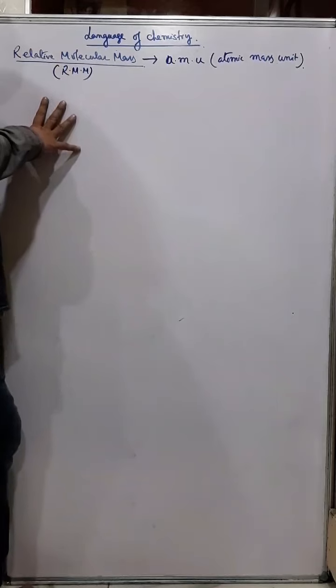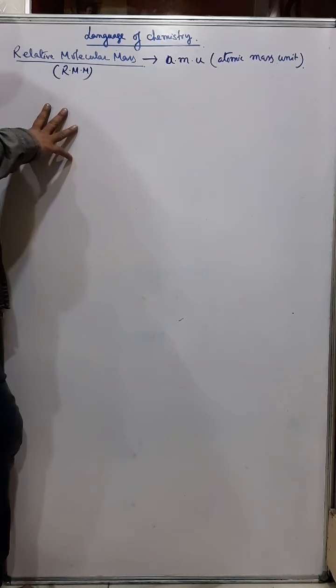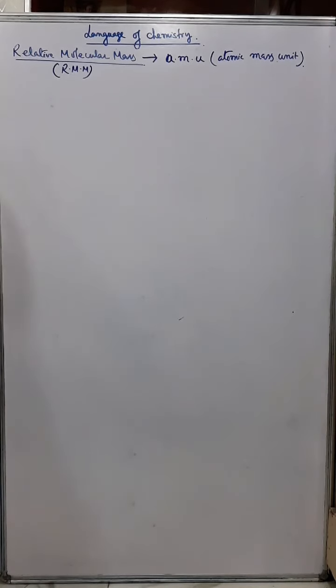Okay, next we'll learn how to find the relative molecular masses of compounds. Not only compounds, elements also we can find. Now relative molecular mass means the number of times that one atom of a certain element is heavier than 1/12 of a carbon atom.